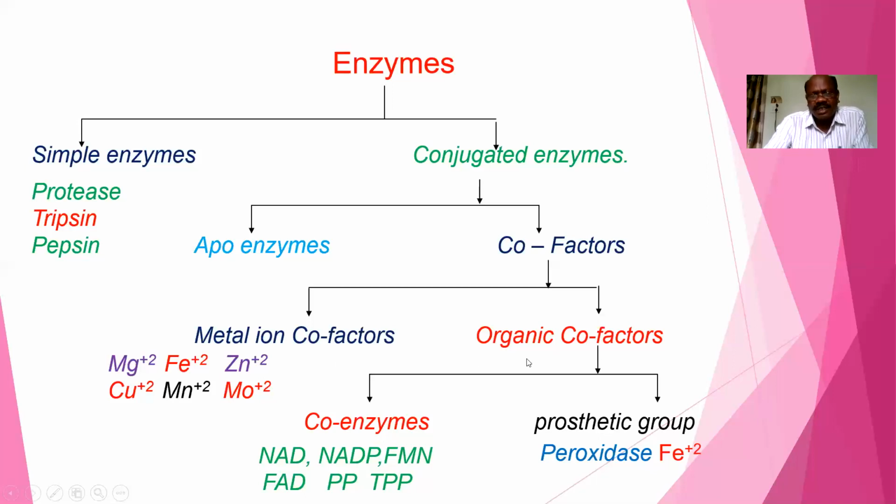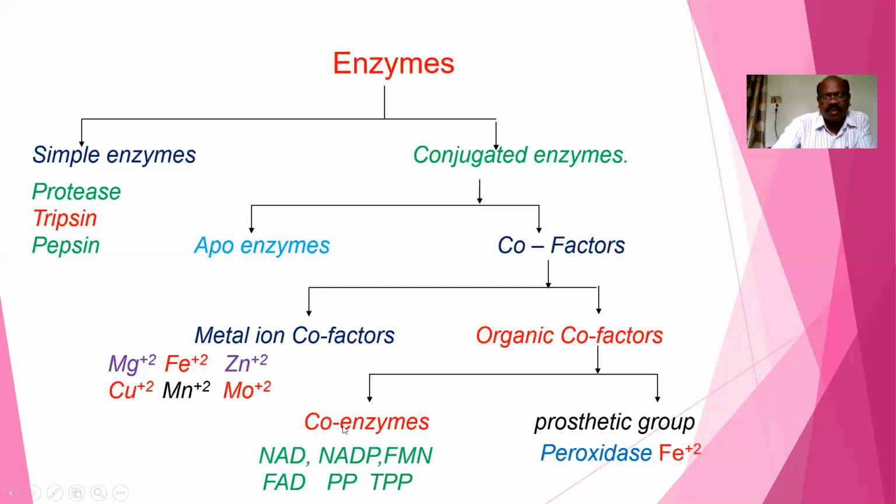And organic cofactors. Organic cofactors are of two types: coenzymes and prosthetic group. Coenzymes are organic factors loosely attached to the protein part and can be easily dialysed.